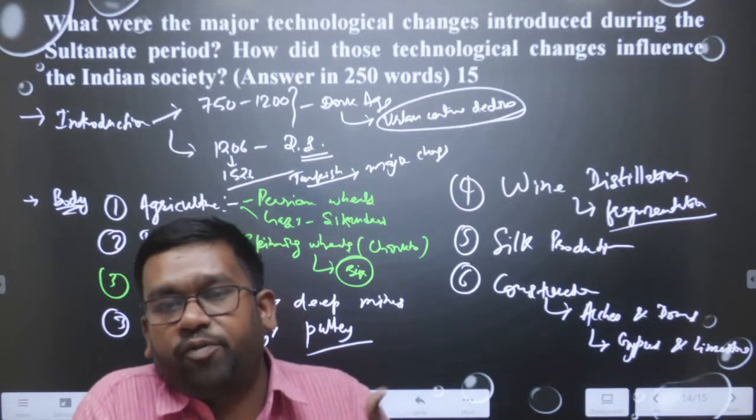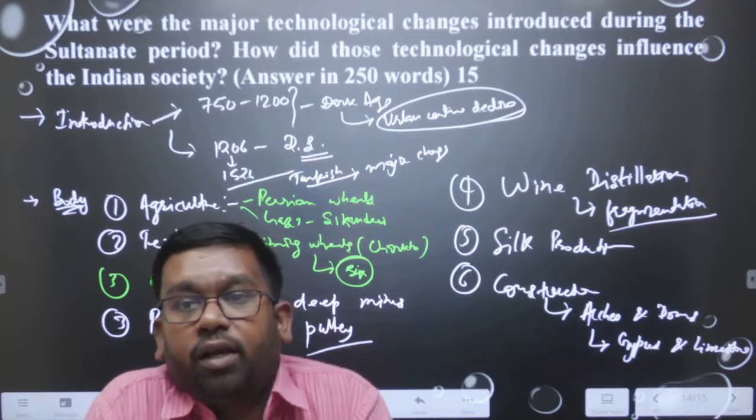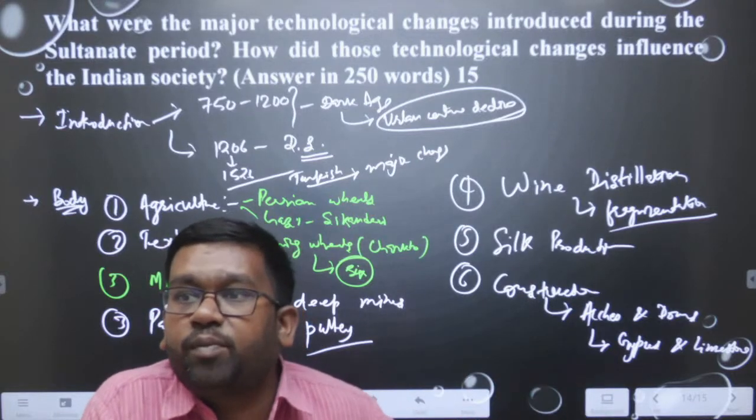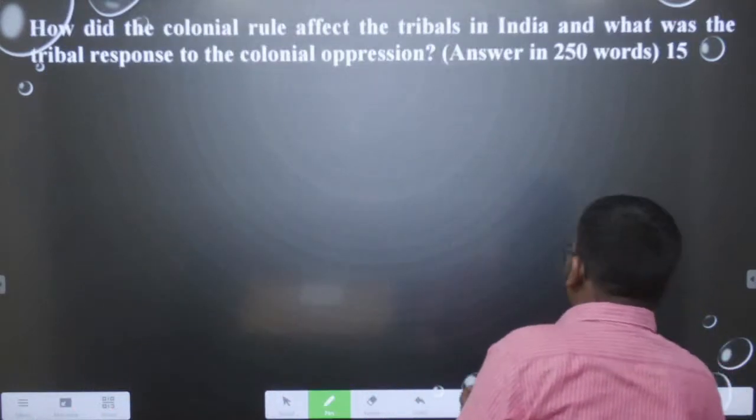Now different types of mosques could be constructed, and temples could be made. Wine was available through the fermentation method at that time. So these are the major examples we can talk about. Okay, let us have a discussion on this question.